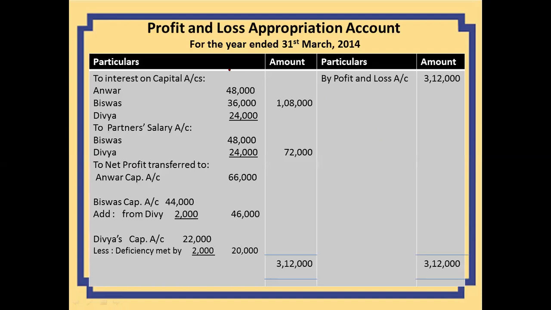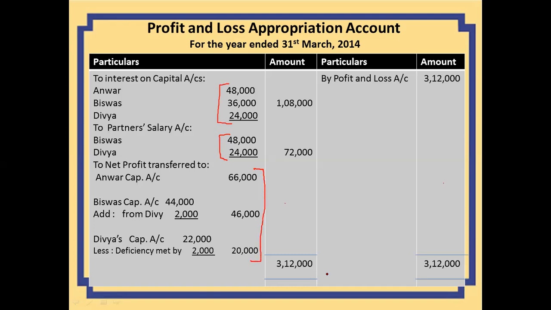First we will be paying interest on capital. We have calculated this interest on capital in the working note. We will put this figure into the account and that comes to 1,08,000. Then partner salaries we have also calculated, and they will be written here. After doing this, we will deduct these 2 items, that is 1,80,000, out of 3,12,000, and the remaining figure is called divisible profit, which will be shared among the partners. So how is this being divided?